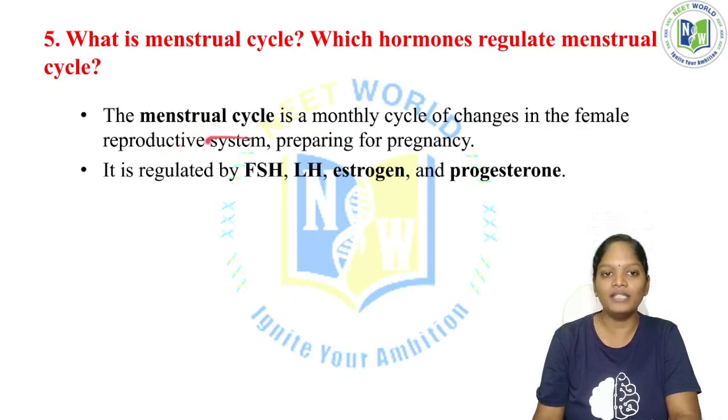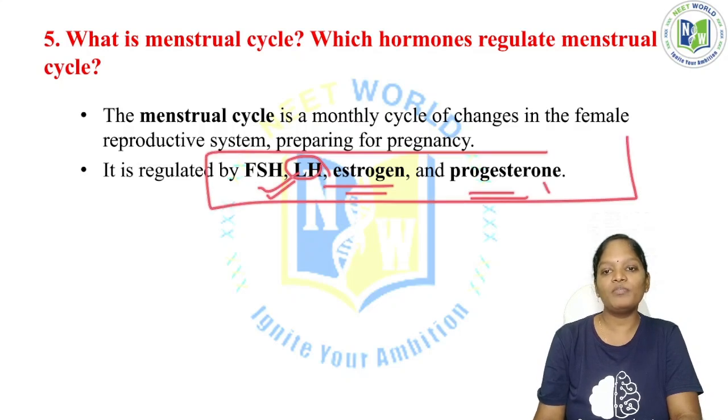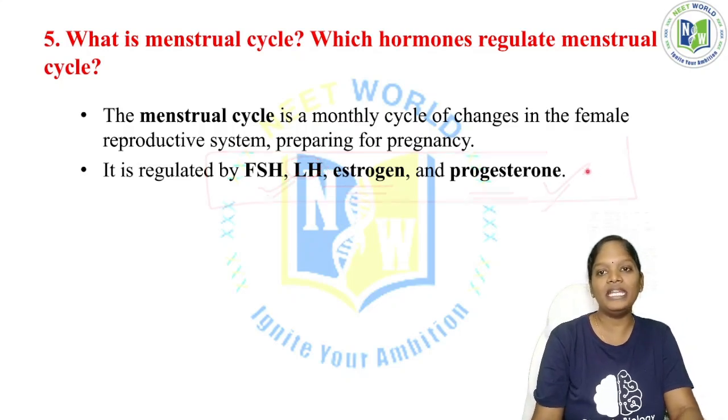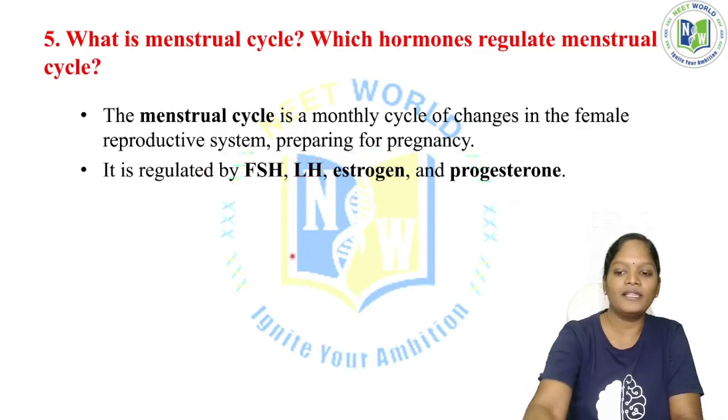Now, the hormones involved in regulating the cycle are follicle stimulating hormone, luteinizing hormone, estrogen and progesterone. All these hormones play a crucial role in maintaining this monthly cycle.